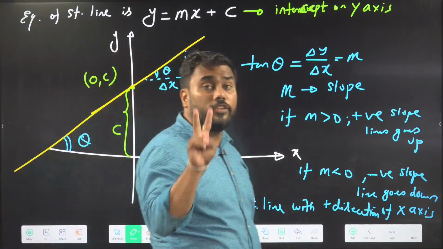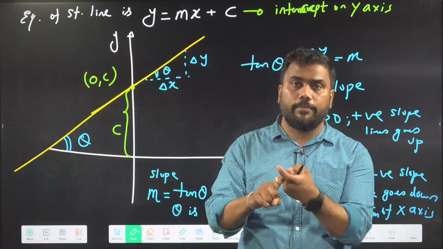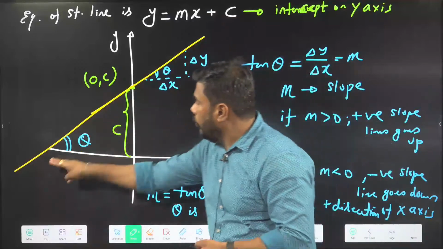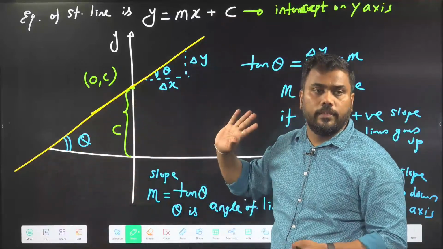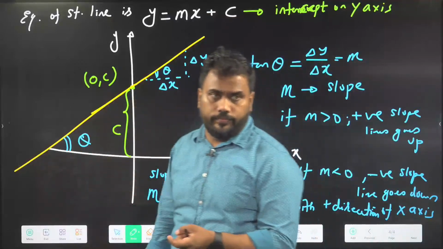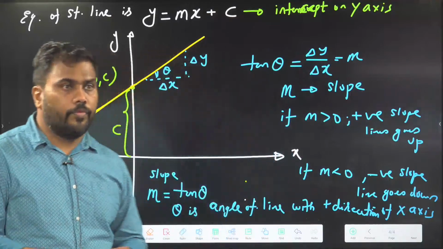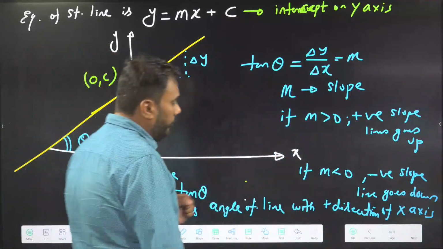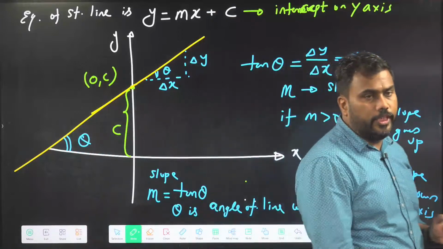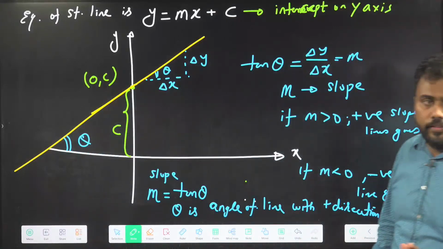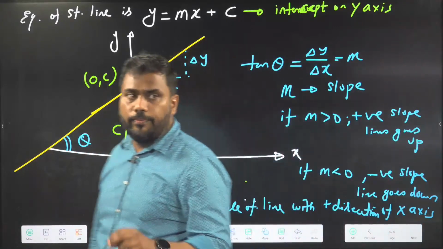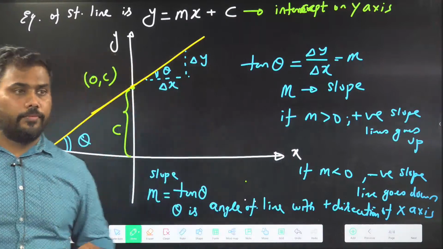So every line has two properties, slope and intercept. And if we know the slope of the line and the intercept, then we can draw the graph. Okay, now we will practice. Is this clear? Till this point, are you able to understand everything? Now we will practice slope and intercept.